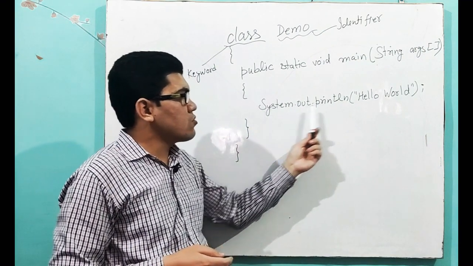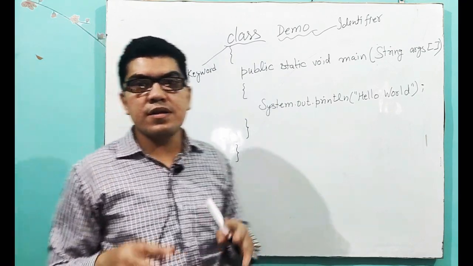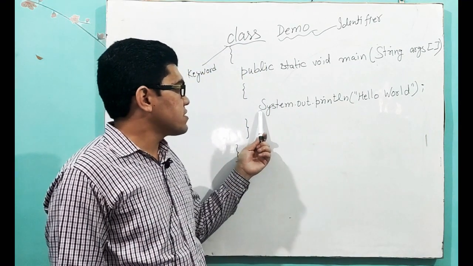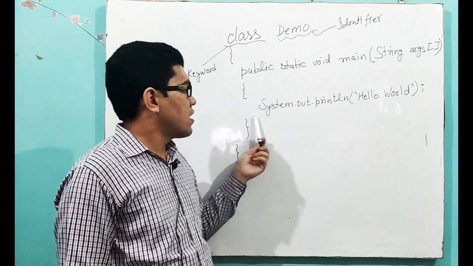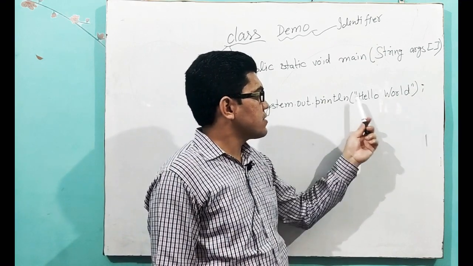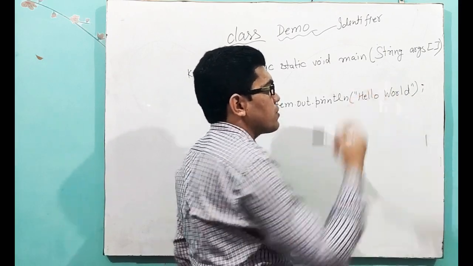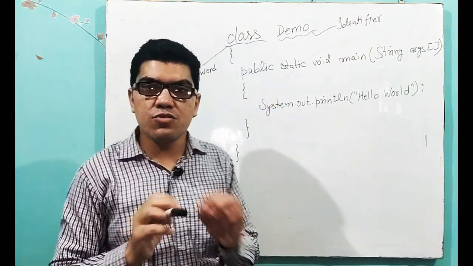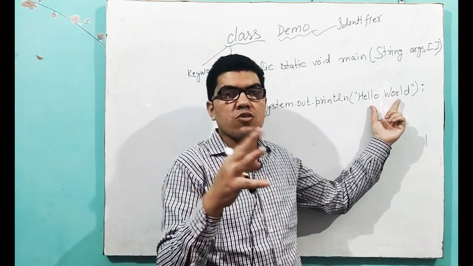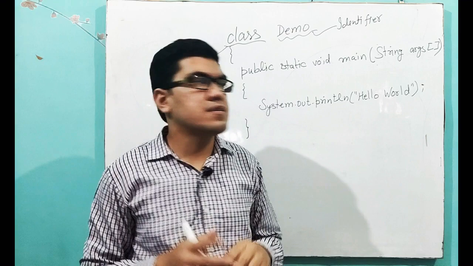Then System.out.println. This is the command, you can say for now, to print anything on the screen. Here System's S is capital and the rest are in small case. Then parenthesis, in parenthesis double quotes, and in double quotes whatever message you want to print on the screen you can write. Here it doesn't matter whether you write in uppercase or lowercase, because whatever you write here will print on the screen as it is.